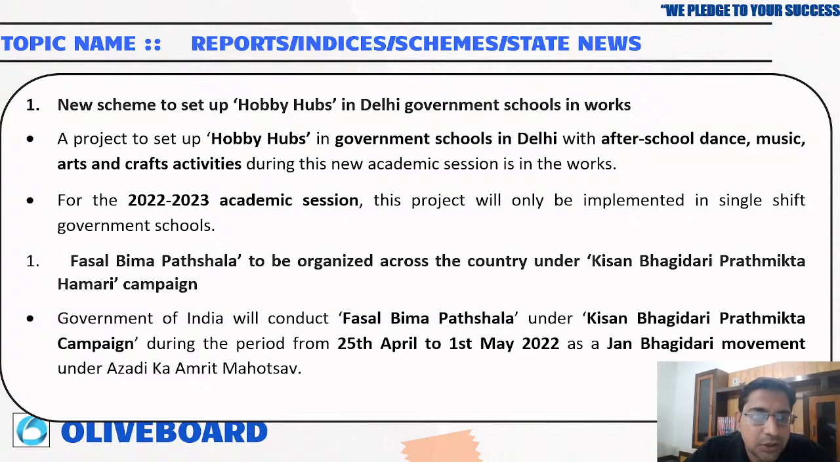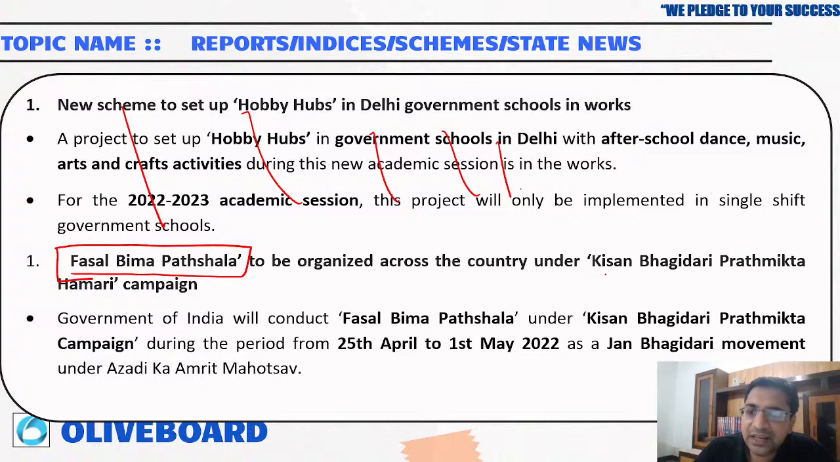Okay, so we have discussed that. Now, Fasal Bima Pathshala. Important: Fasal Bima Pathshala is to be organized across the country under the Kisan Bhagidari Prathmikta Hamari campaign.